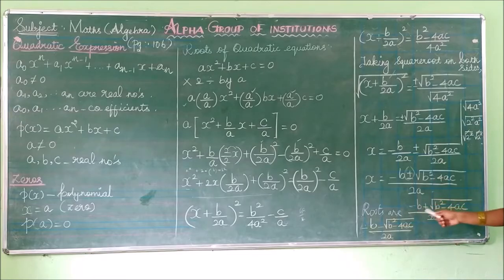So what are our roots? Our one root is alpha, which is minus b plus square root of b square minus 4ac by 2a. What is our another root? Another root is beta, which is minus b minus square root of b square minus 4ac divided by 2a.